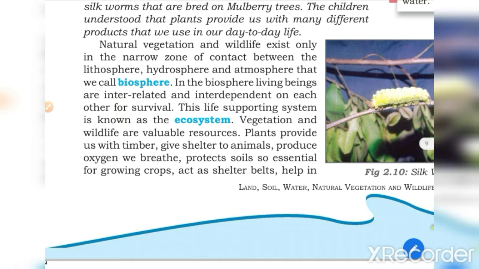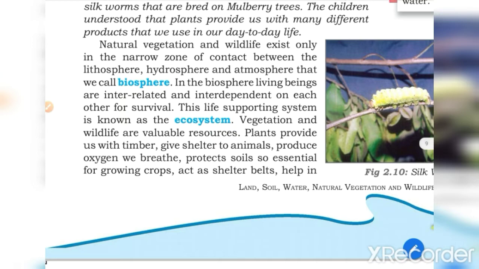Forest is again bifurcated into 6 types: tropical evergreen forest, tropical deciduous forest, temperate evergreen forest, temperate deciduous forest, Mediterranean forest, and coniferous forest. Then grassland has 2 types, temperate grassland and tropical grassland.